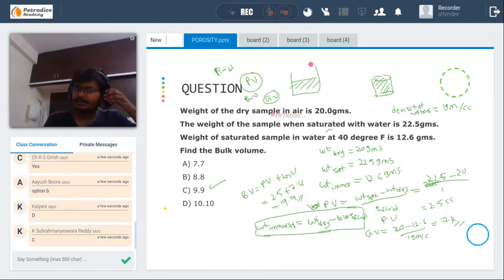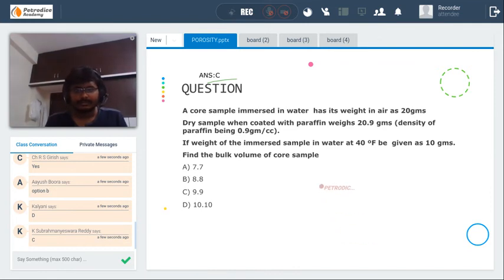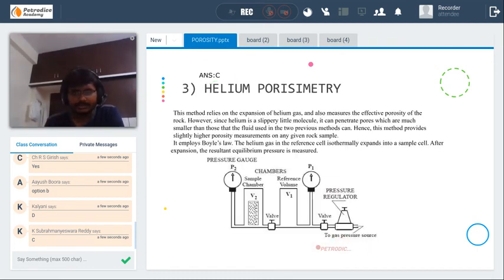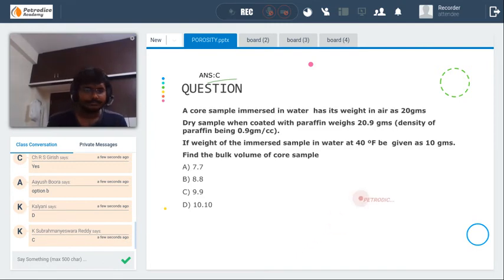Did everybody understand it? Okay, let's solve another question. Try to solve this question. Wait a minute. Yes. Try to solve this question and note down this question also.